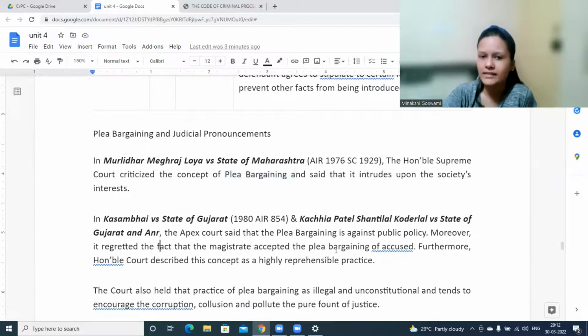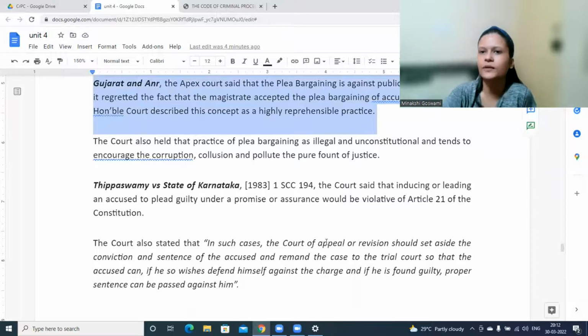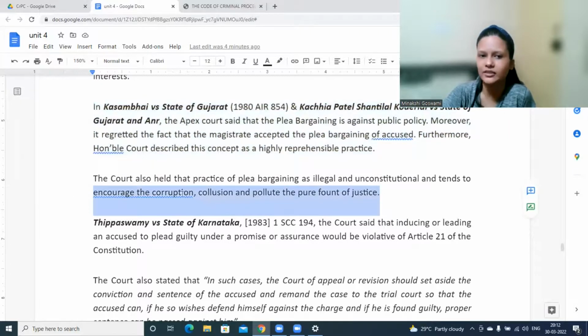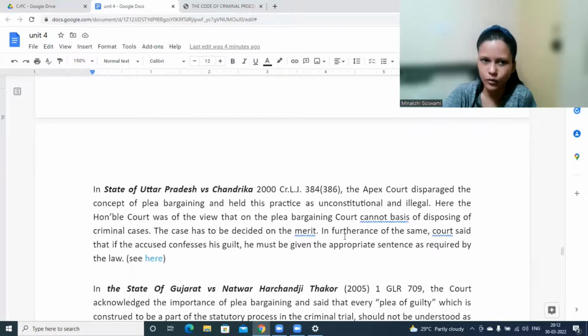The honorable court described the concept as a very bad practice because it gives some kind of privilege to criminals. They commit a crime and then also get this option to bargain. So it encourages corruption and pollutes the pure justice system. That is how it has been criticized a lot of times by courts.